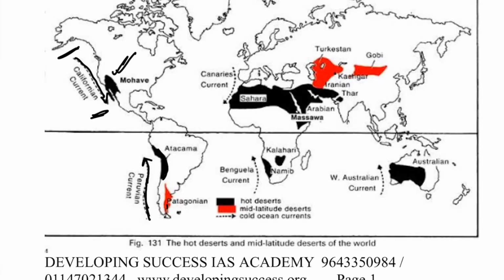Next, the temperate desert is Patagonia. Temperate desert, the cold current is not the reason. The reason is there is less rainfall and desertification mainly. So these are the mid latitude deserts.